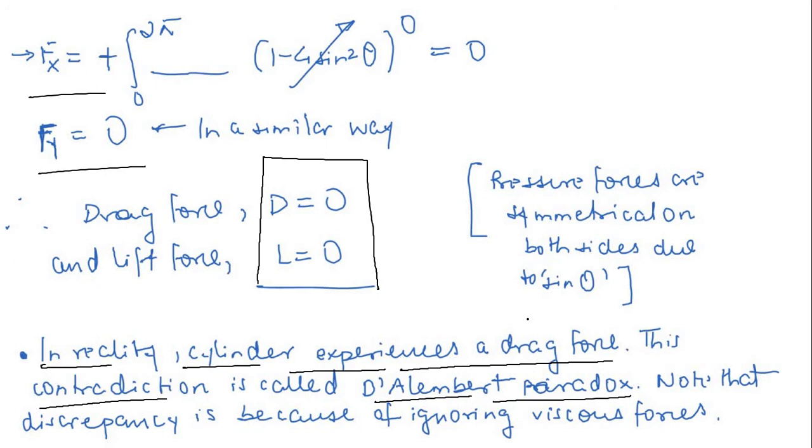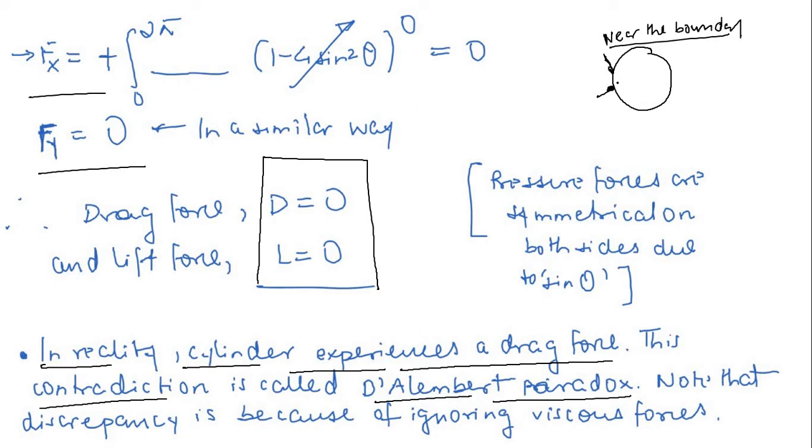So definitely, as soon as this uniform fluid flow field comes into contact with the cylindrical surface, small viscous effects are going to occur near the boundary of this cylindrical surface, and due to this viscous effect, this cylinder is going to move.